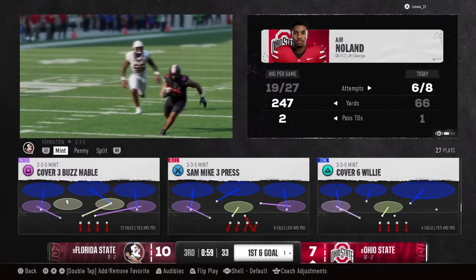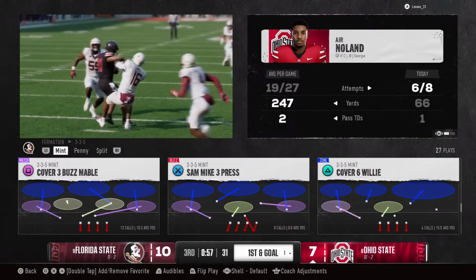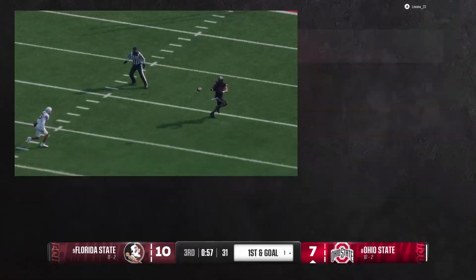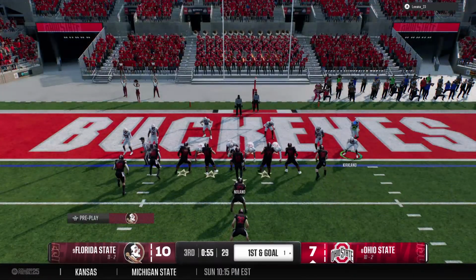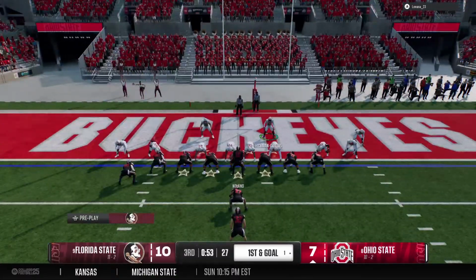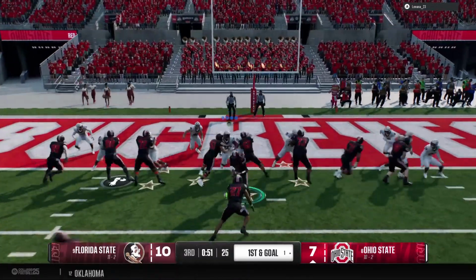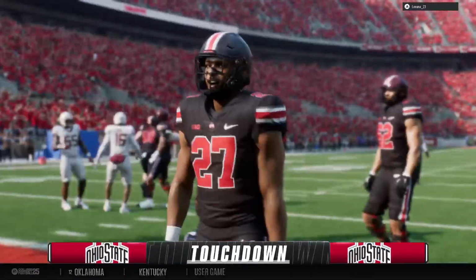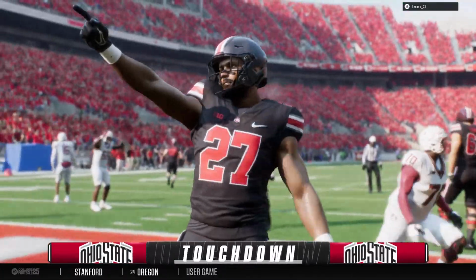Boy, the defense had everybody accounted for except the running back. You could really feel the quarterback having to work through his progressions. He came off his primary, finally finds the running back, and they pick up the 1st down. They try to muscle toward the end zone on the ground. Touchdown, Ohio State will take the lead in the 2nd half.